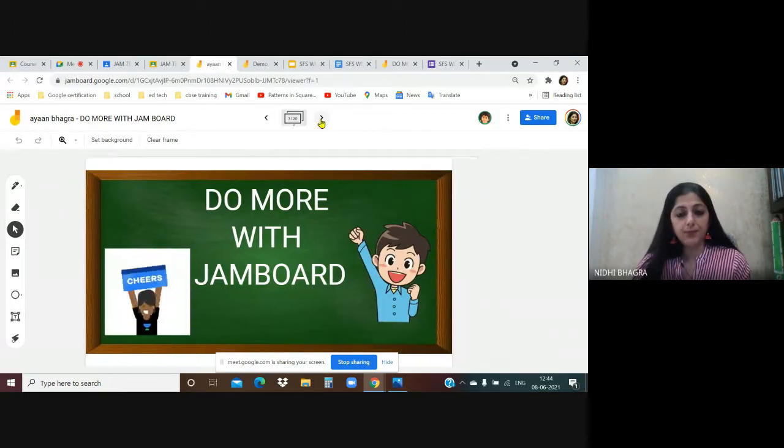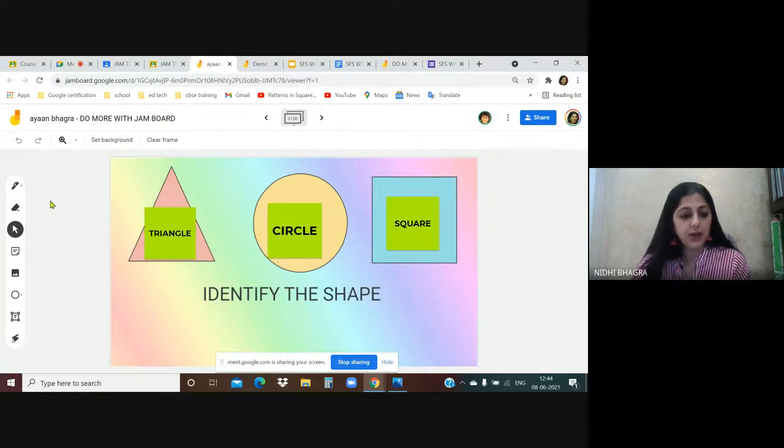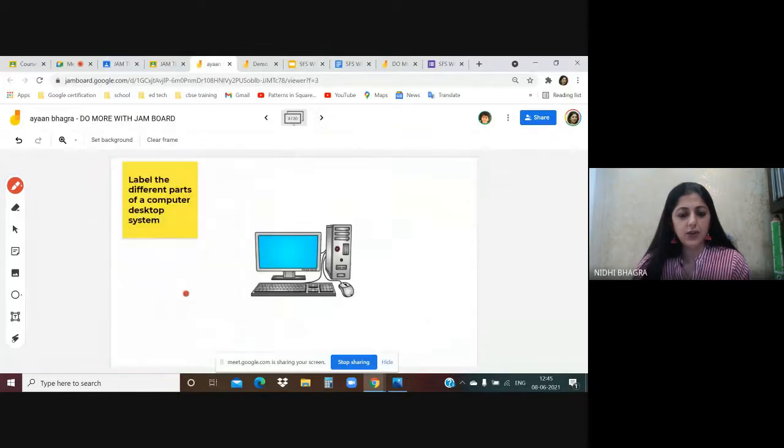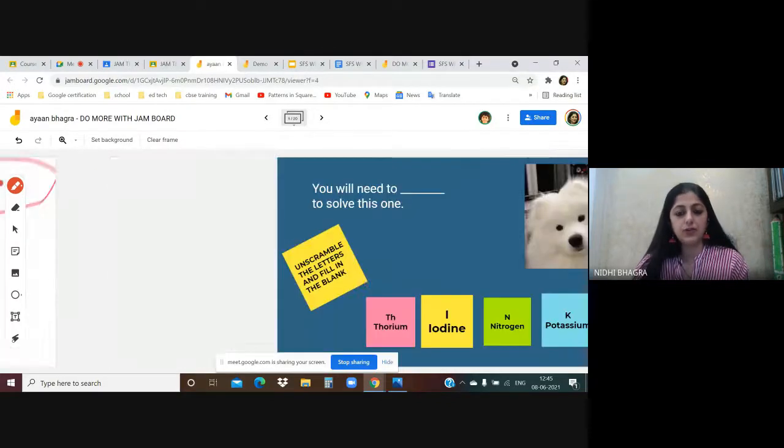In each template, you can even put a tick mark with a red pen. Correct. Then this one, okay, this is correct. Suppose any mistake is there, you can tell this is not the correct answer. You have to correct this labeling. The spellings are not correct. You can write that down on a sticky note also. Text box also you can use. Red marker also you can use.